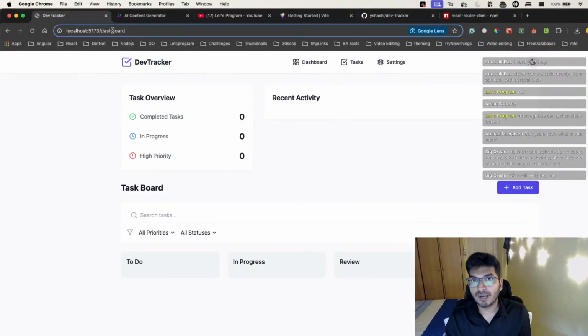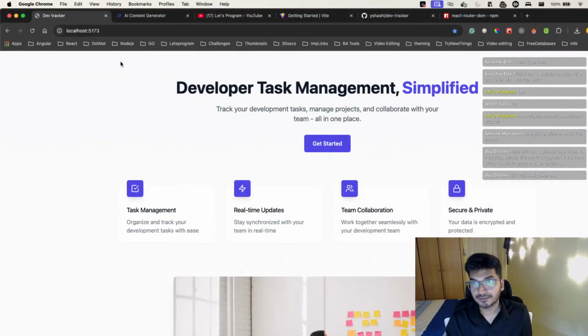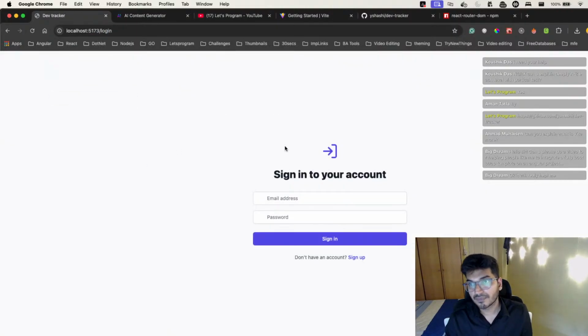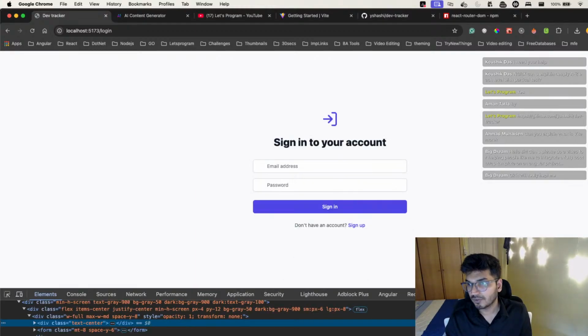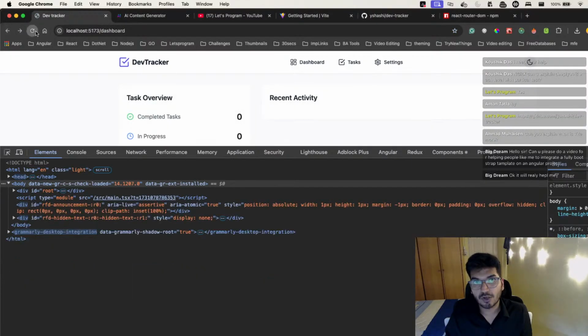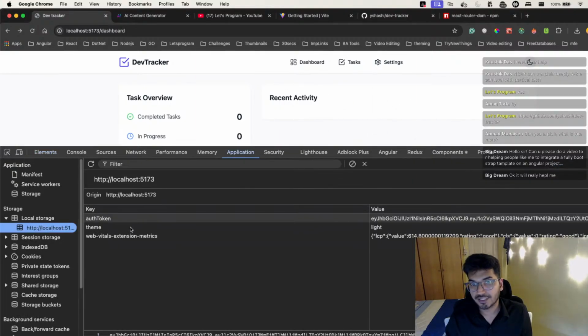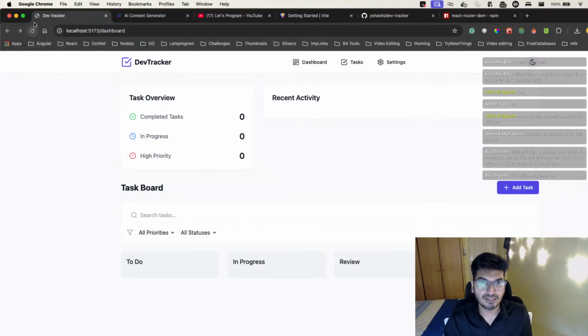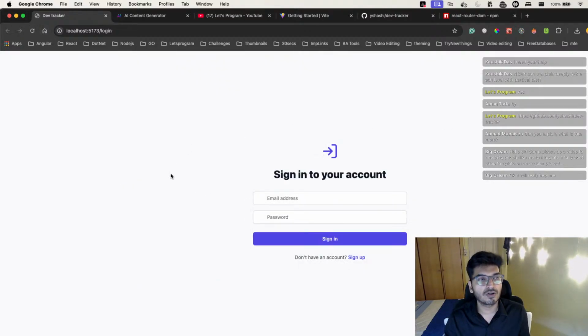Now if I go to /login, let me try to clear my token. Currently I'm logged in, so you can see even if I refresh the page, I'm always there on the page. But if I go back to the application and delete this token, which means the user has been logged out, and I try to refresh now, can you see I came to the login page because I'm not authenticated.